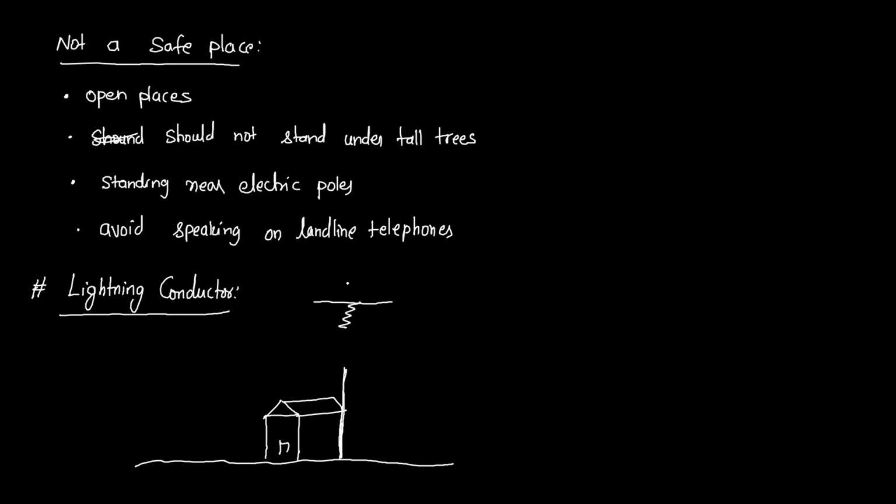I said that lightning will fall on tall substances. So this lightning will directly fall on this metallic substance. We know that a metallic substance is a good conductor. It will easily allow the electric charges to pass. So the electric charges will pass through this metallic conductor to the ground surface without any damage to the house. These lightning conductors are generally made of metals. We use lightning conductors in order to protect houses, churches, and buildings from thunderstorm or lightning.